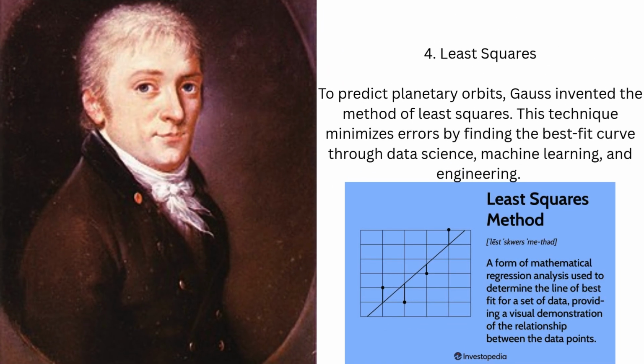Least squares. In 1801, the dwarf planet Ceres disappeared from view after discovery. Using his new least squares method, Gauss accurately predicted its orbit, astonishing astronomers when Ceres was found exactly where he calculated. The method reduces random errors by squaring differences and minimizing the total.